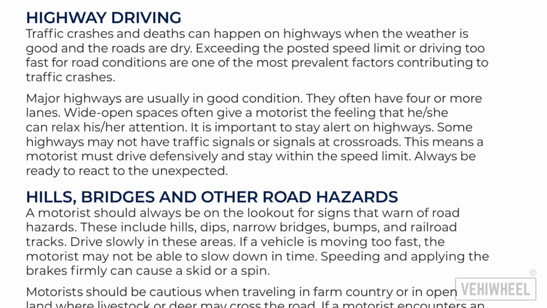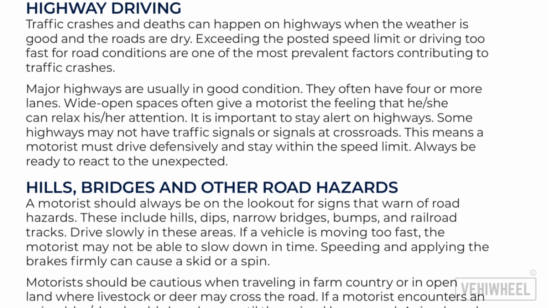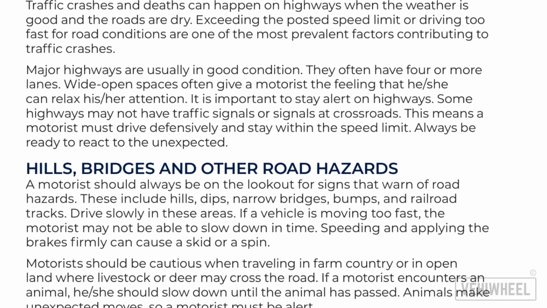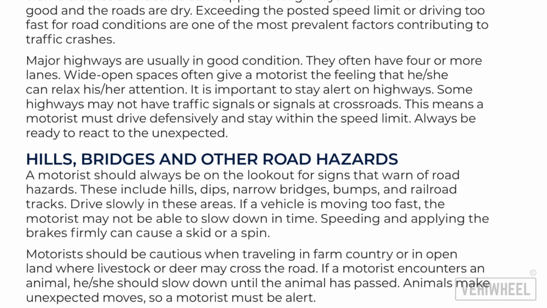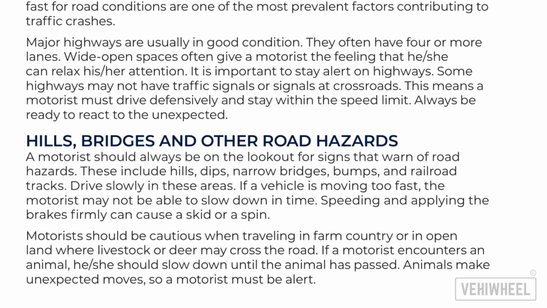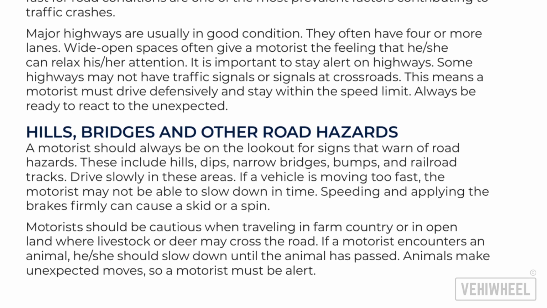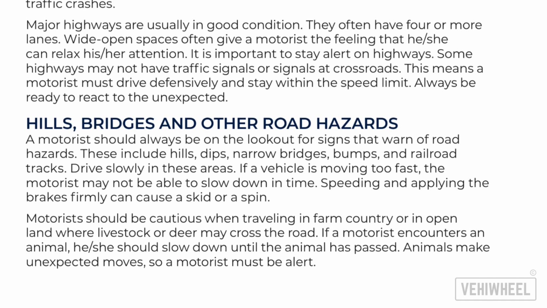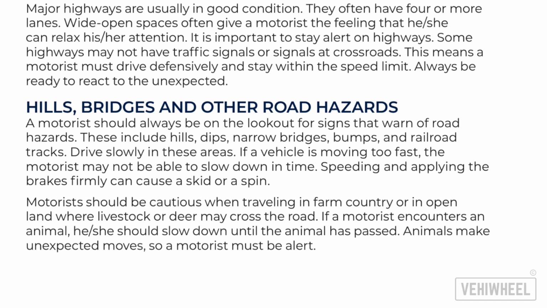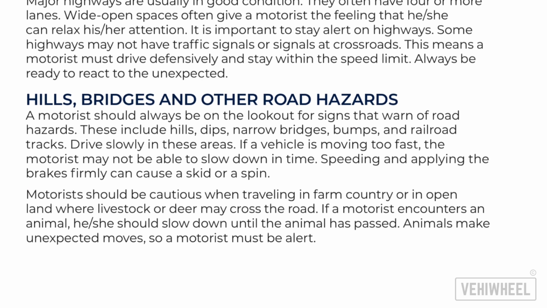Some highways may not have traffic signals or signals at crossroads. This means a motorist must drive defensively and stay within the speed limit. Always be ready to react to the unexpected. Hills, bridges, and other road hazards. A motorist should always be on the lookout for signs that warn of road hazards. These include hills, dips, narrow bridges, bumps, and railroad tracks. Drive slowly in these areas.